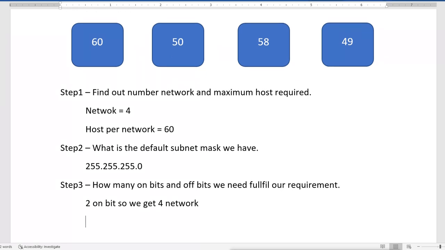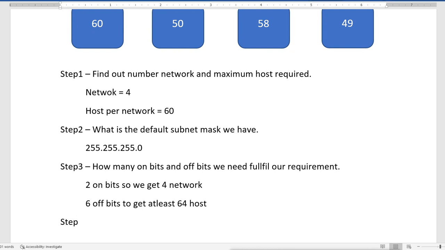Then in each network we get 6 bits after enabling 2 bits, so we get 6 host bits to get at least 64 hosts.